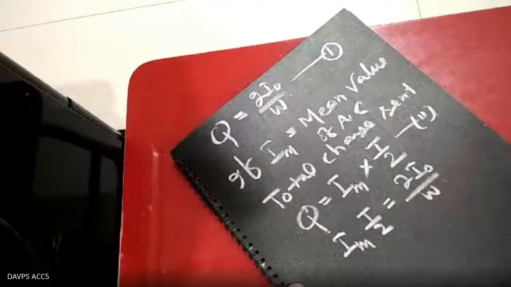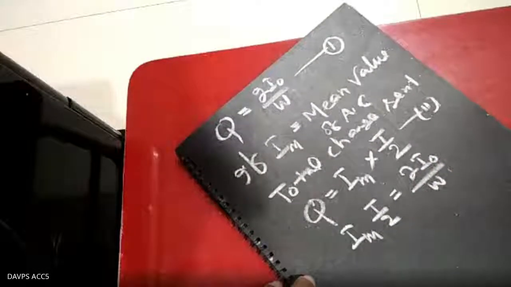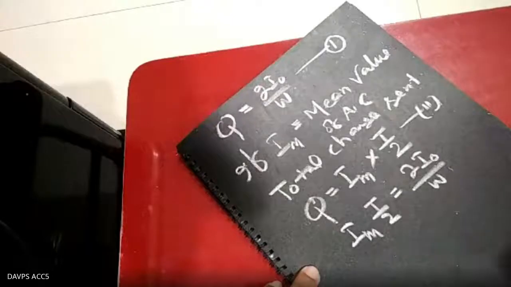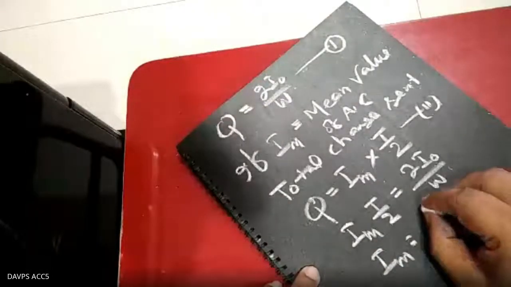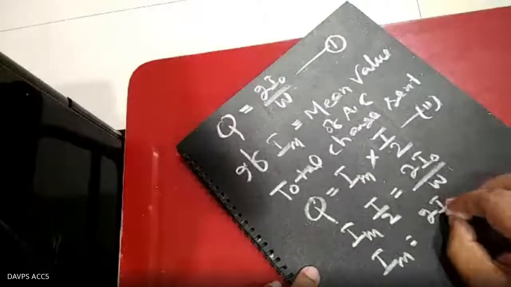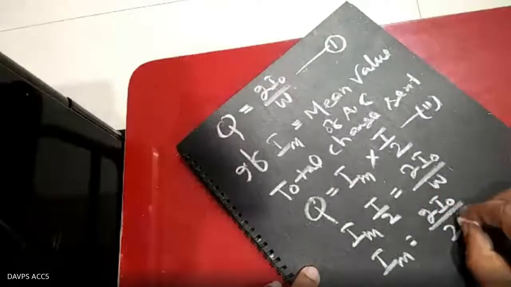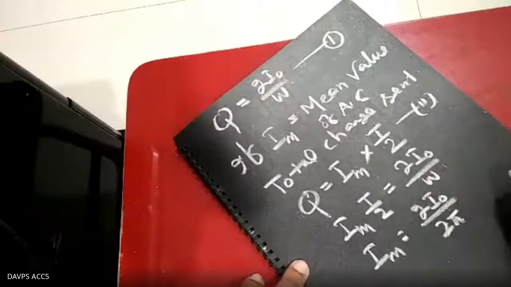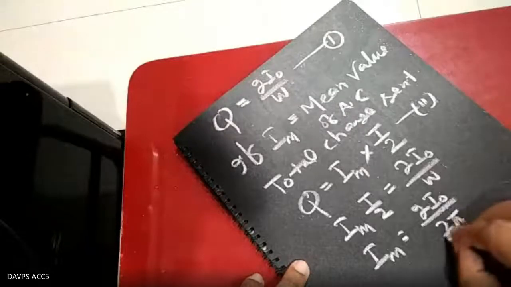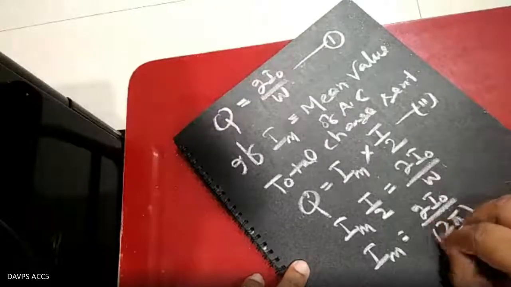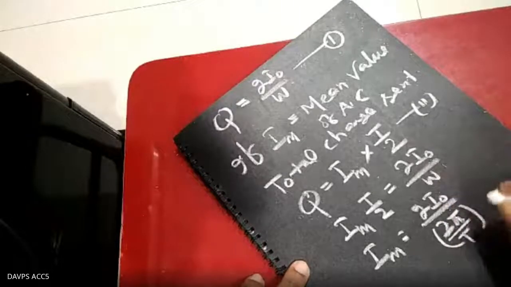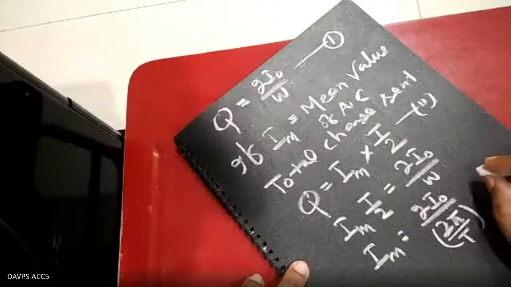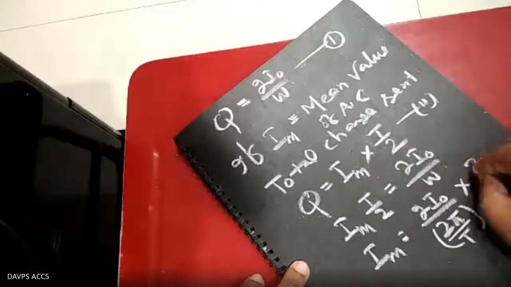Just find the I mean. So I mean equals 2 I naught upon omega, with omega equal to 2 pi by T, and that T by 2 will be here, that is 2 by T.